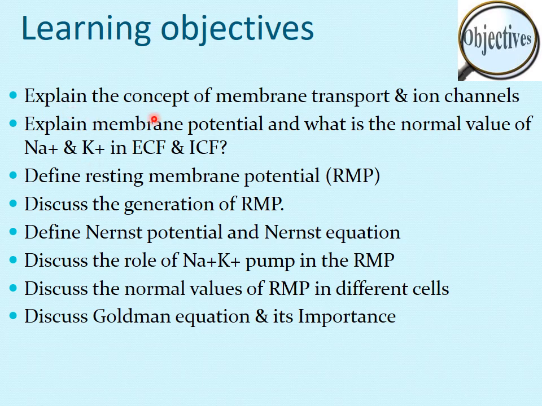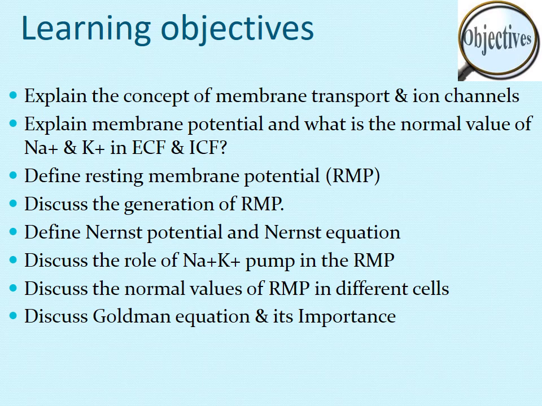So now let's discuss quickly the learning objectives of this lecture. Explain the concept of membrane transport and ion channels. You have done this in the foundation module, but we'll quickly review it. Explain the membrane potential and the normal values of sodium and potassium in ECF and ICF.